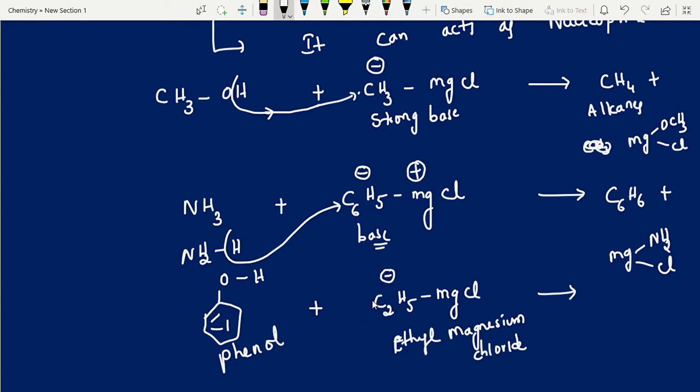C2H5 minus. See, you will see the partner. Partner gives hydrogen. It will give acid. It will give hydrogen. Then you'll get C2H6. It abstracts a proton. And what is the byproduct, students?